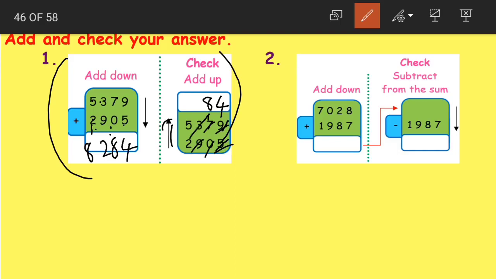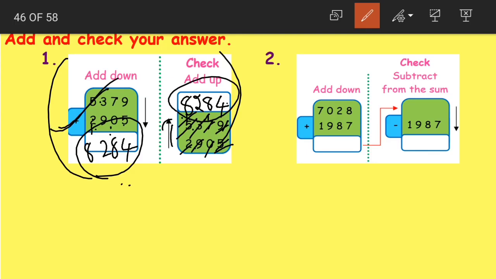Now 9 plus 3 becomes 12, so 1 carried, 2. 2 plus 5 is 6, 6 plus 2 plus 5 is 7, 7 plus 1 is 8. See, even though we add down and add up, we got the correct answer. That means we performed the correct addition.